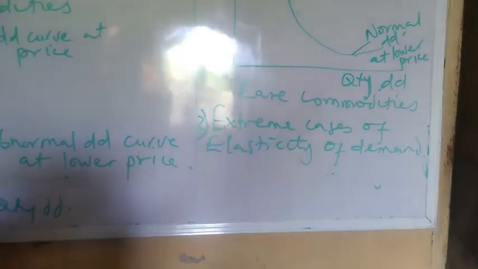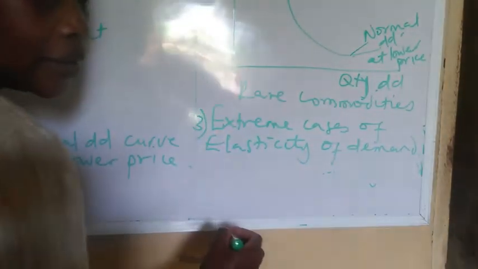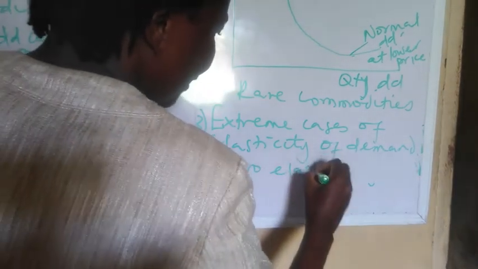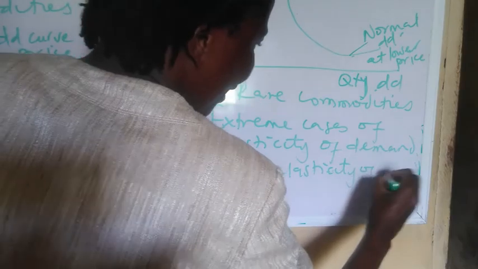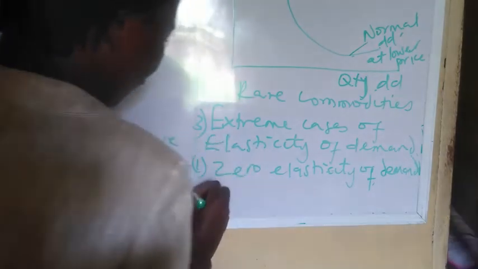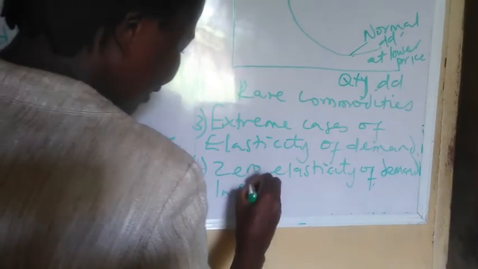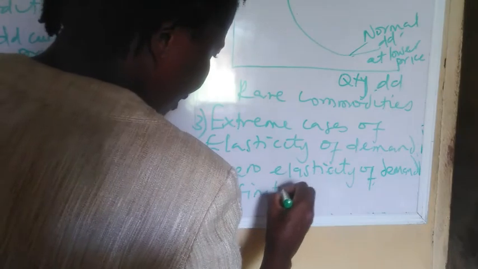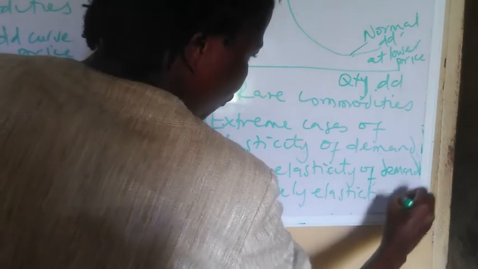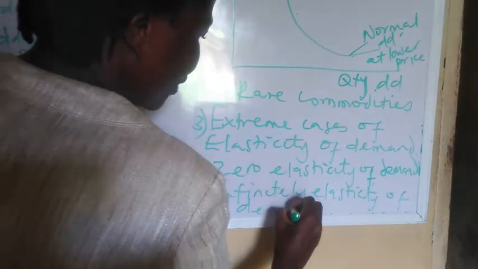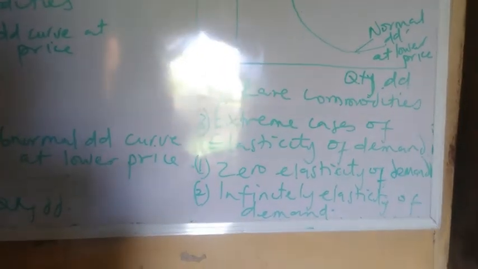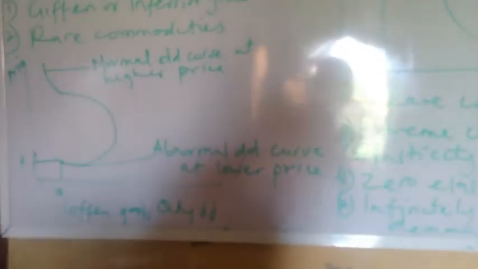Under the extreme cases of elasticity of demand, we have the zero elasticity of demand and the infinitely elastic demand. So let me illustrate with the respective curves.